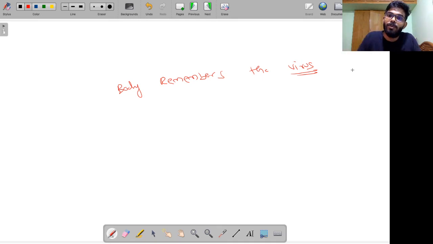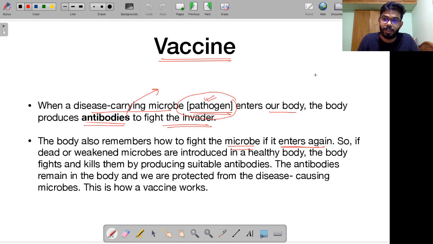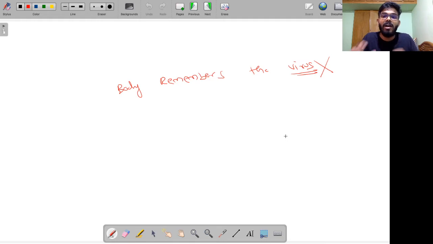So the first time you suffered from chickenpox. The next time your body encounters the same virus, imagine the pathogen causing chickenpox has entered your body again. Your body remembers. This is called immunological memory. Your body remembers how to fight off this virus because of previous experience. Therefore, the second time this virus enters your body, it quickly responds and eliminates the threat. This is the concept of immunological memory. Vaccines also work along the same lines.